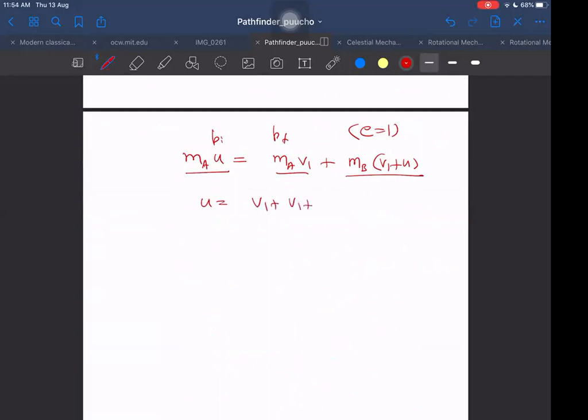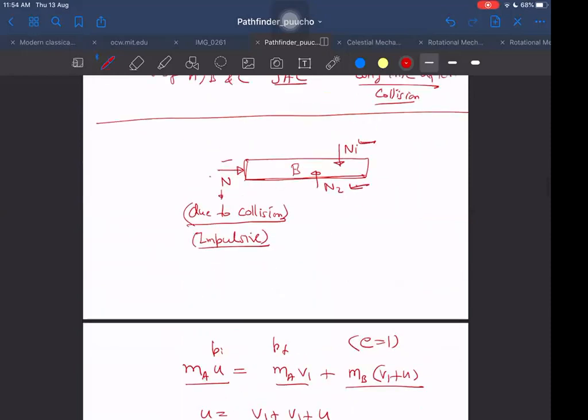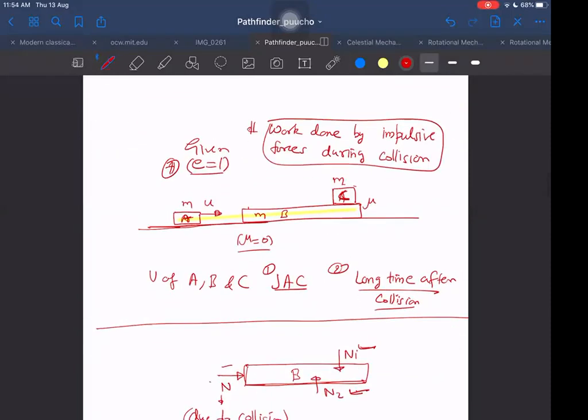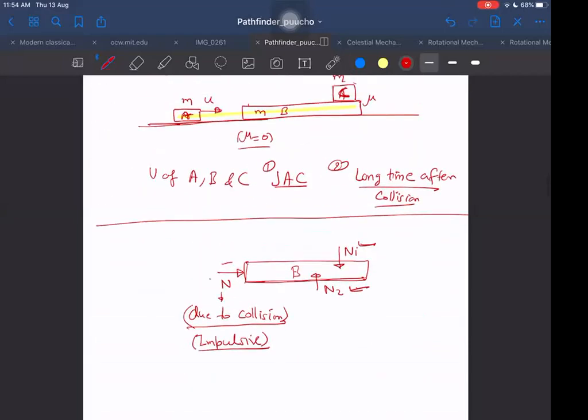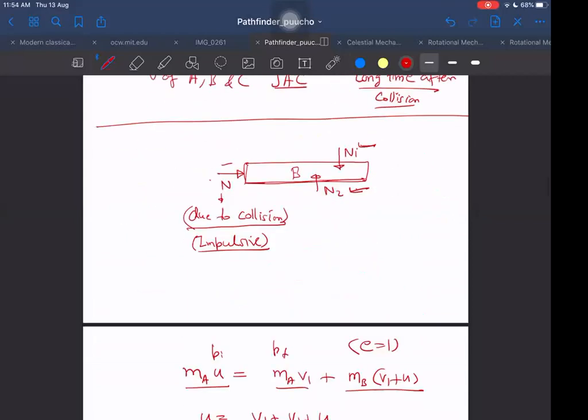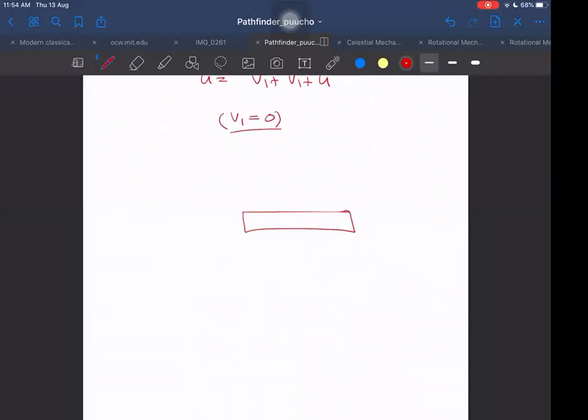So it will become V1 plus V1 plus U, because all masses are equal. So V1 will become zero. I have given equal masses here, so it became a very easy problem. But even if these are not given equal, we can also do it, and it will not be tough. But this became even much easier because in this case, the velocities will just exchange, and only velocity of B will be moved. So now they will exchange the velocities, and this upper block will still not exchange the velocity with this lower block. It will take time for it. So now the situation is like this.